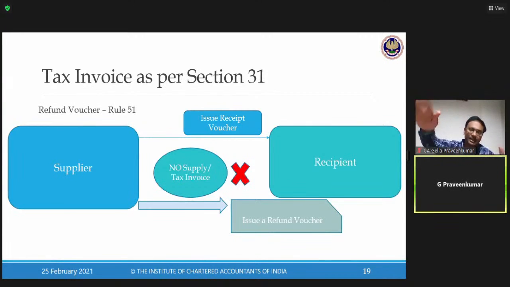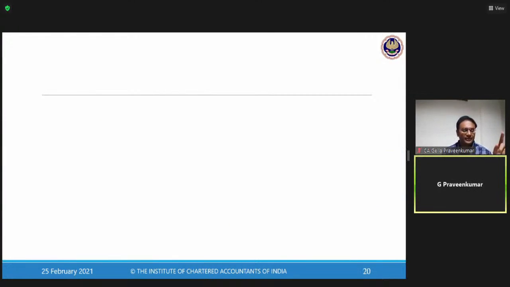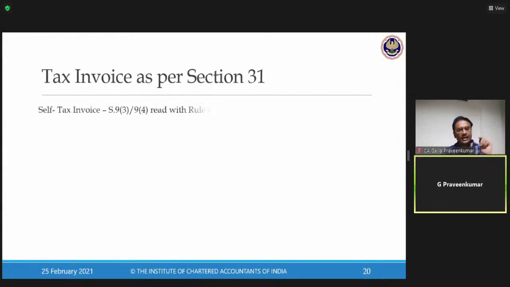Now, when he is paying that money back, whatever taxes were paid to the government on the basis of receipt voucher can be offset in my GST returns. That is the funda which is revolving with my refund voucher. Now, this is a pretty important provision called self-tax invoice. Self-tax invoice.